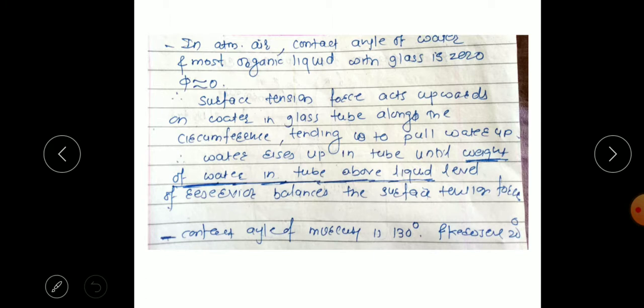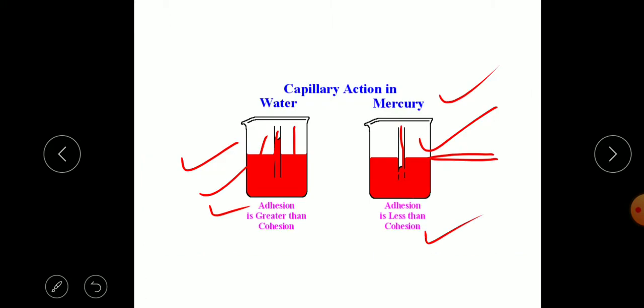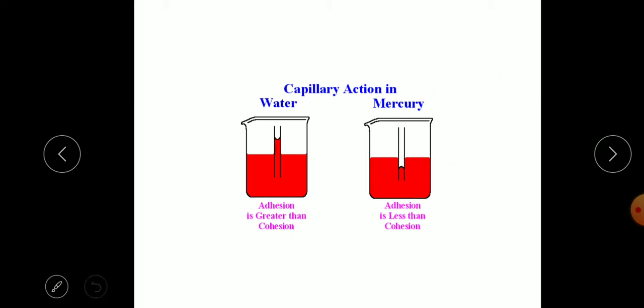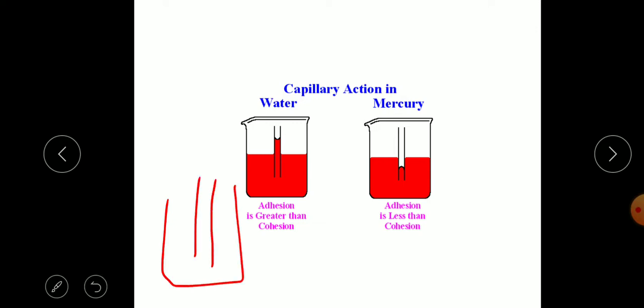How the fluid will rise depends on this. Suppose in water, if you have inserted this tube, because of strong adhesive force the water will rise in it. It will rise in the tube, and there will be the weight of the water in the tube. Now how does this fluid rise? That is because of the surface tension.